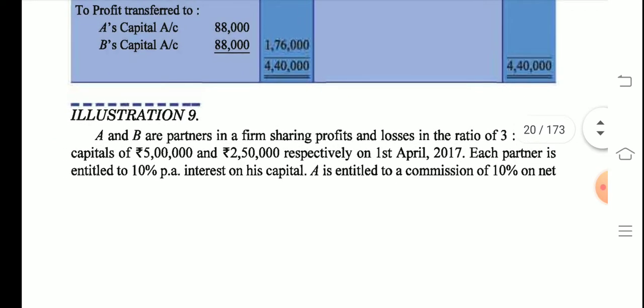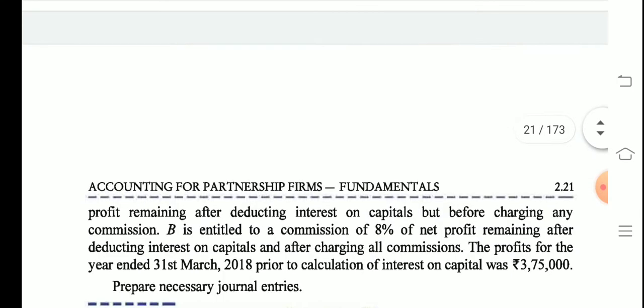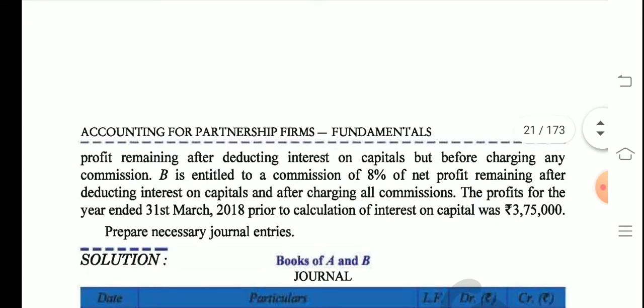Question number 9 says, A and B are partners in a firm sharing profits and losses in the ratio 3:2, and their capitals were 5 lakh and 2 lakh respectively on 1st April 2017. That was the beginning of the year, right? This was their opening capital. Each partner is entitled to 10% interest on capital. A is entitled to a commission of 10% on net profit remaining after deducting interest on capital, but before charging any commission of B. So this was a very important point, students. Whatever commission is given to A, it will be after charging interest on capital. So first we will calculate interest on capital.